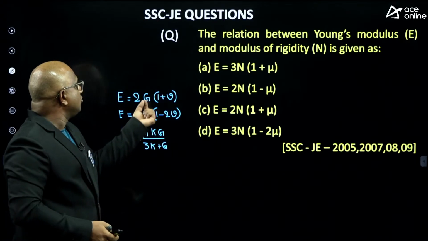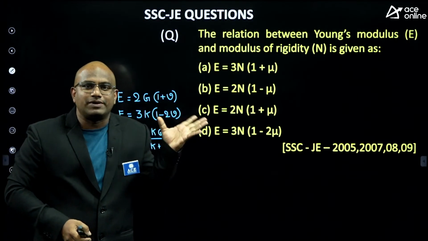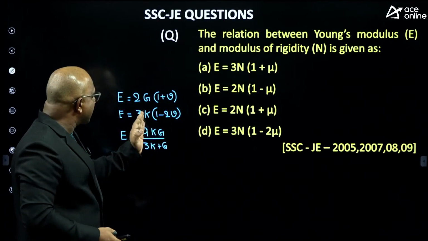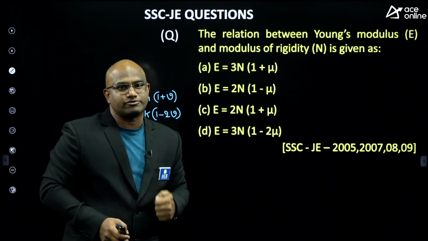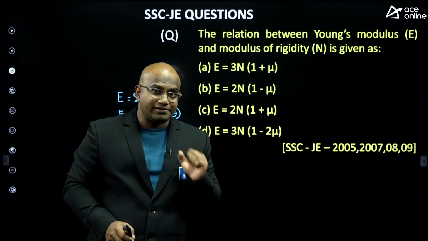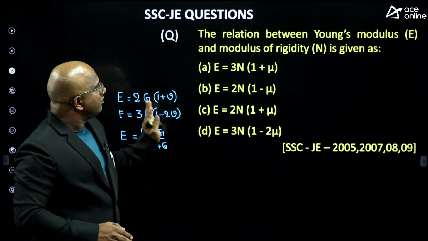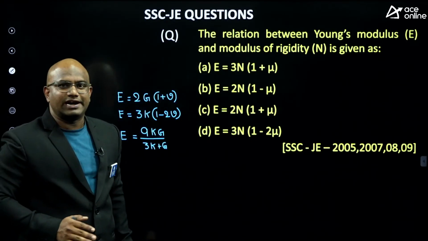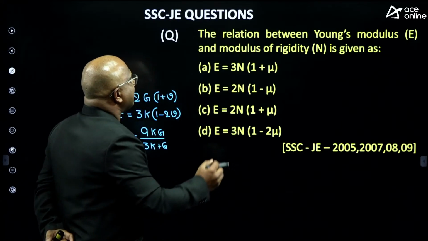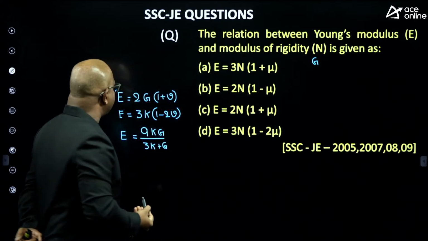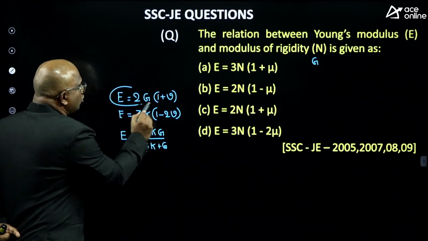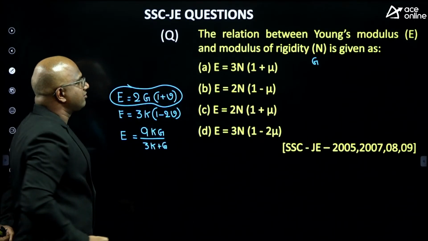Like, they will give the G value and ask you to find the relation between E and V. They give the K value and ask you to find the relation between E and V, guys. They are going to give questions from this. Are you getting it or not, sir? Yes. Now observe carefully the given question, let us see, guys. He has given the rigidity, modulus of rigidity, meaning G. So if G is there, what is the formula for this? E equal to 2G into (1 plus